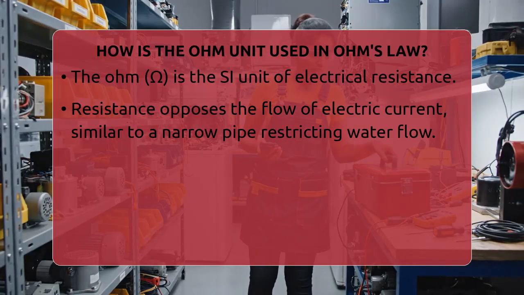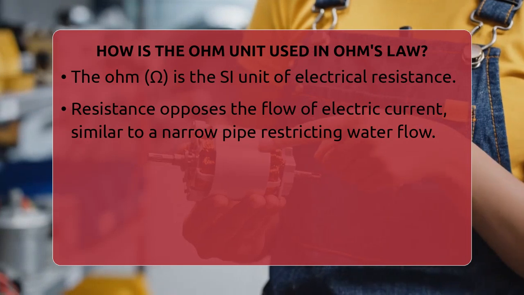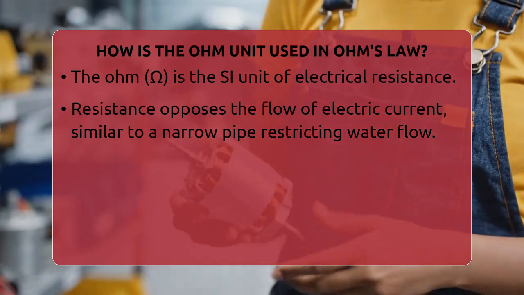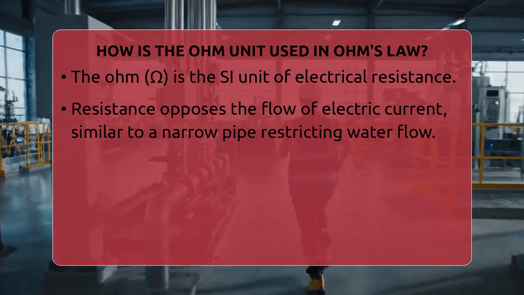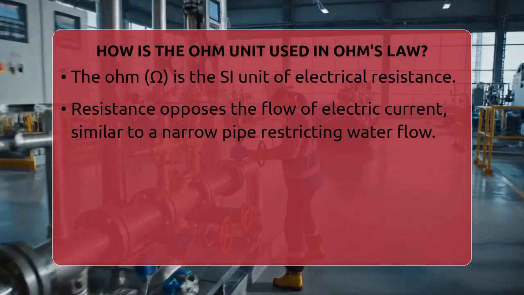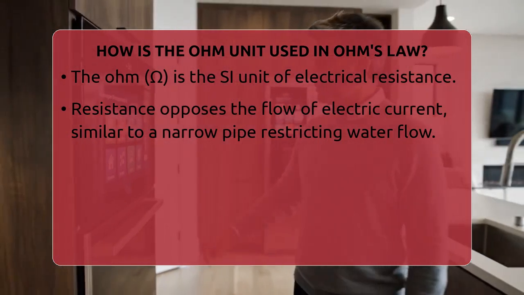How is the ohm unit used in Ohm's law? Imagine trying to understand how electricity flows through a wire or a circuit. The key to this understanding lies in a simple but powerful relationship. This is where the ohm, the SI unit of resistance, plays a vital role. The ohm symbol is omega.